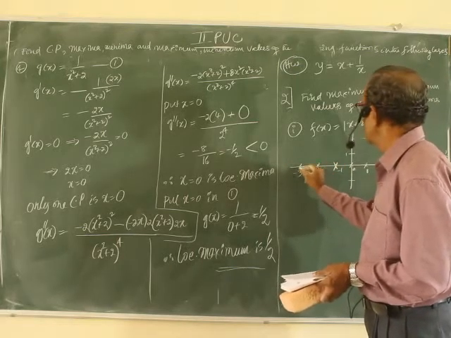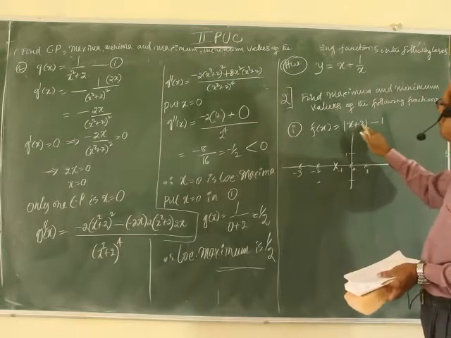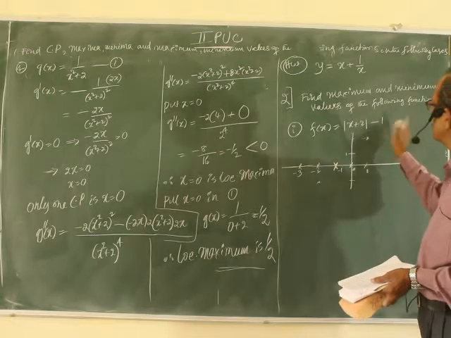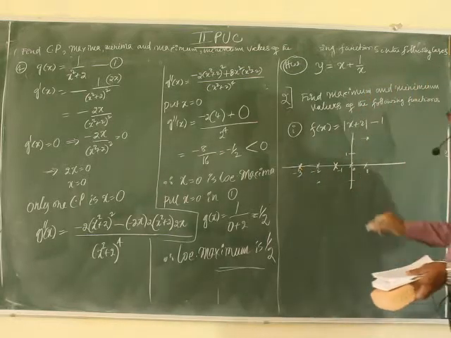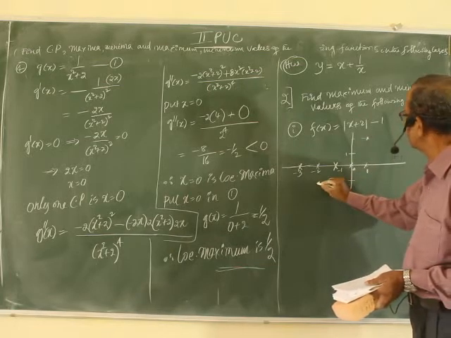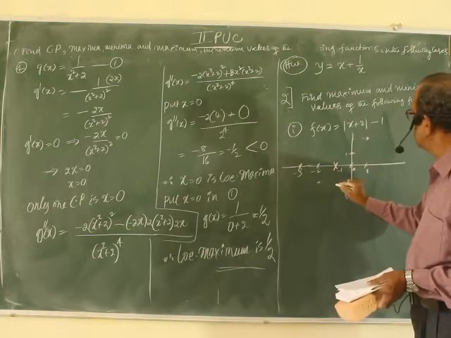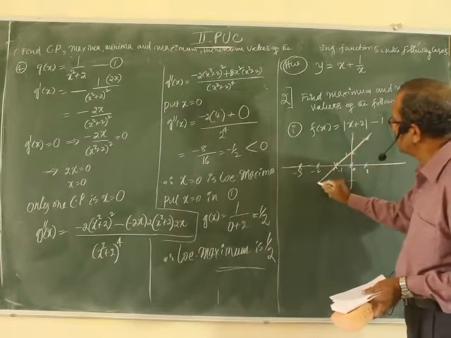One more point let me take, minus 3. Minus 3 plus 2, minus 1, modulus is 1. 1 minus 1, 0. Graph of the function, just imagine it is like this. See, the graph of the function is ready.